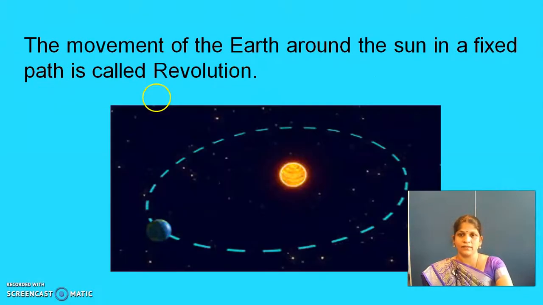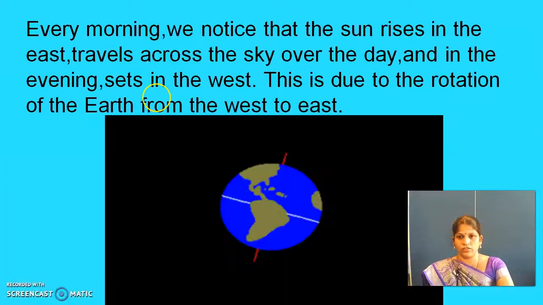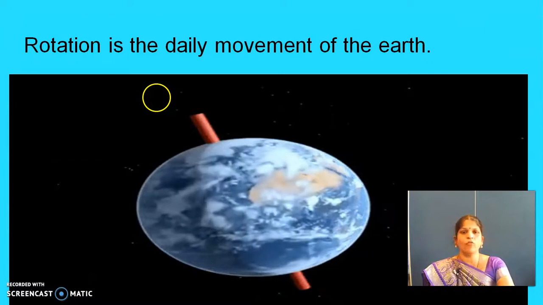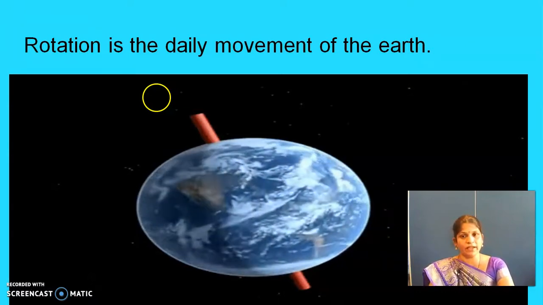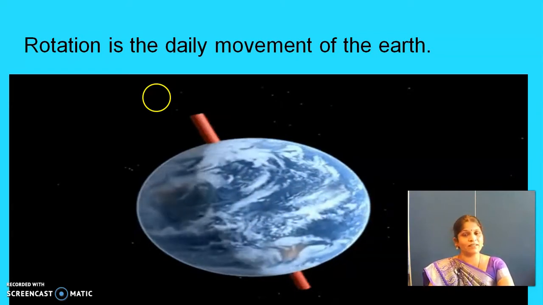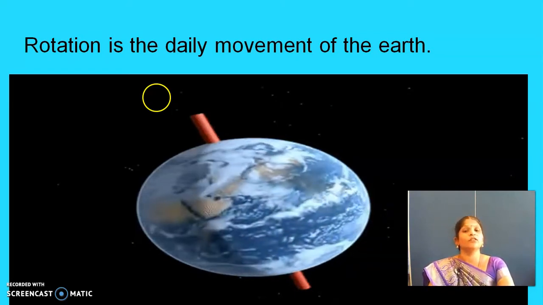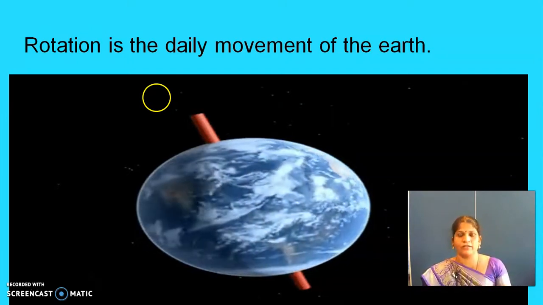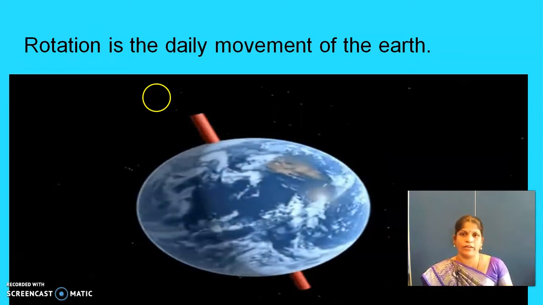Next slide is revolution. Okay, the movement of the earth around the sun in a fixed path is called revolution. Okay, listen, before that you just see the rotation. Rotation is the daily movement of the earth. Why are we saying it is the daily movement of earth? Because it takes 24 hours to complete one rotation. 24 hours means one day. So every day. So it is called the daily movement of the earth.